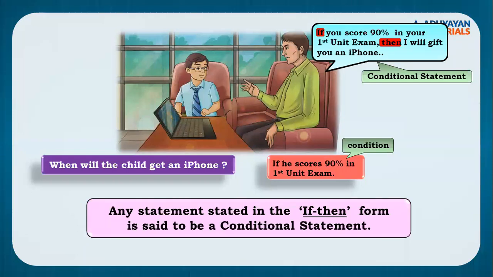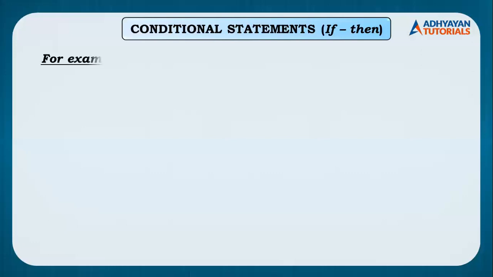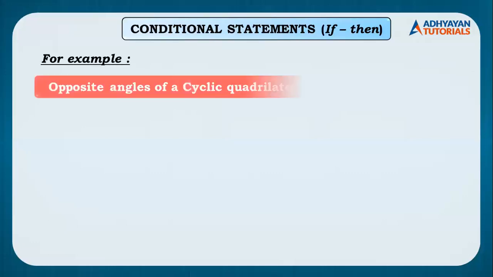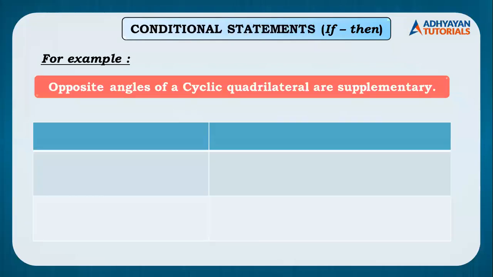Yeah, so we move ahead, children. Now I'll be considering few examples here. I'll put down a random statement which is definitely not a conditional statement as of now, क्योंकि if or then नहीं है. But I want you all to put in efforts to convert it into if and then. Now let me tell you what ये first statement है, first example है, तो मैं convert करके देता हूँ. I'll give you an example here. जैसे if वाला part क्या होना चाहिए और then वाला part क्या होना चाहिए. There are two possibilities here for this particular statement and both would be correct.